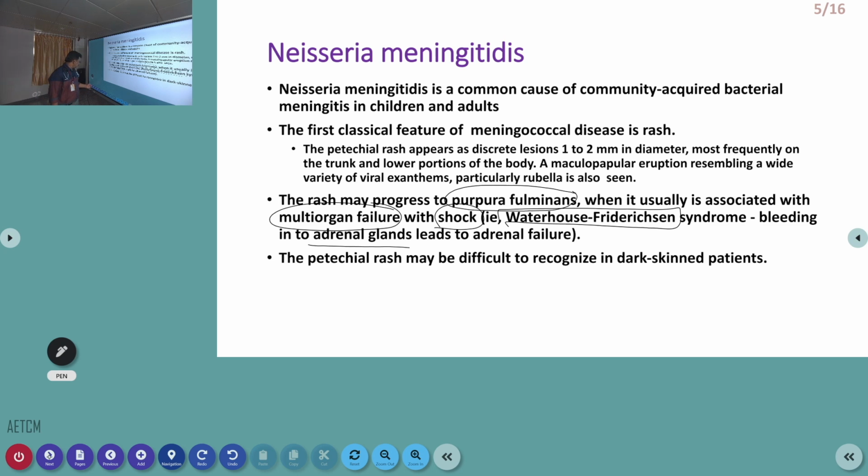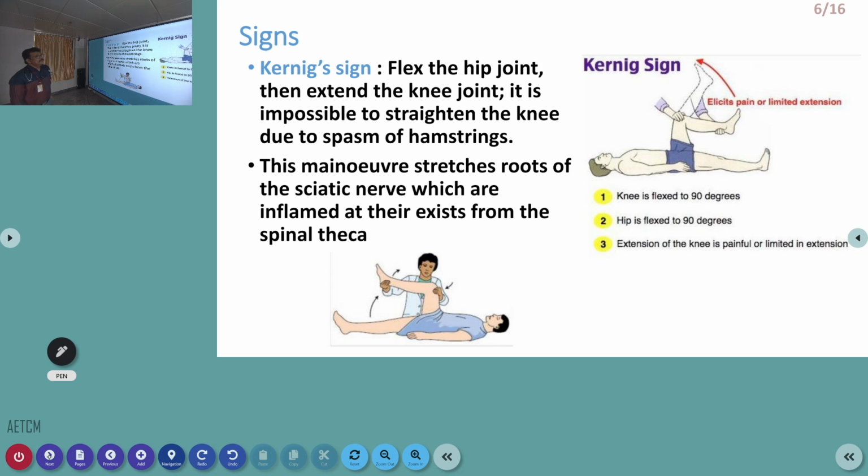Antibiotics are available that we'll discuss afterwards. Now, a few important clinical examination findings you can get in meningitis. One is Kernig sign. You can flex the hip joint. So here we have flexed the hip joint.